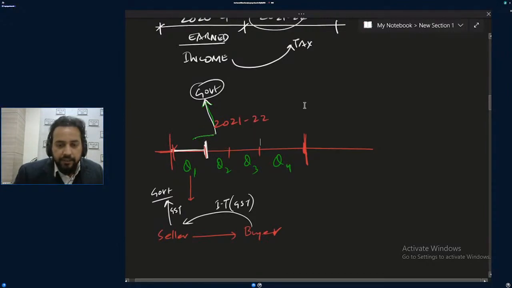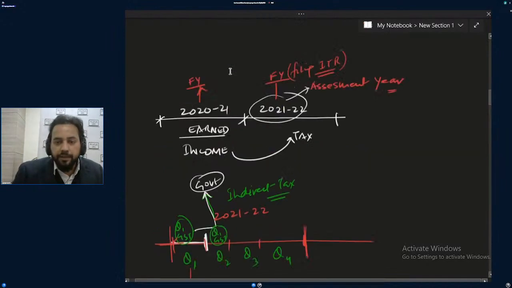Quarter 1 GST will be submitted to the government in quarter 2. Got it? Let me collect, and then I will submit to you. So 3 months the government has given. So it is with respect to indirect tax. All indirect tax will be paid like this.